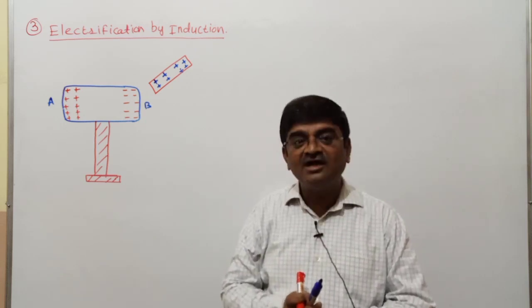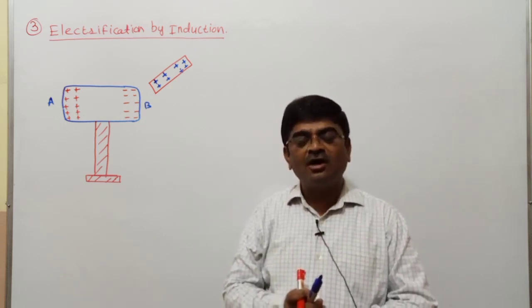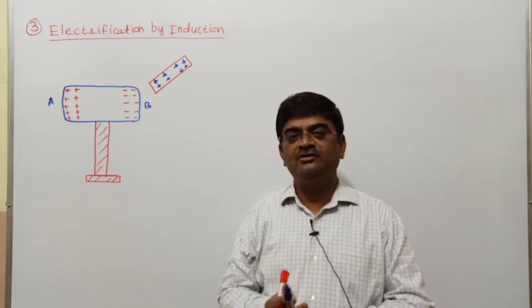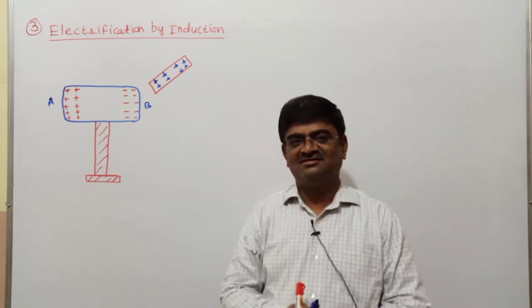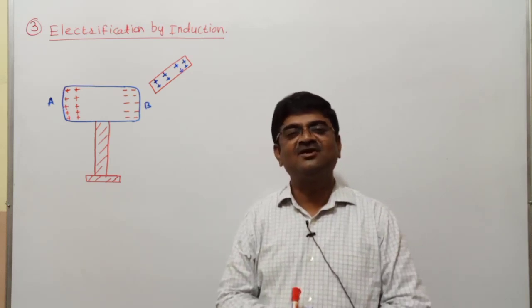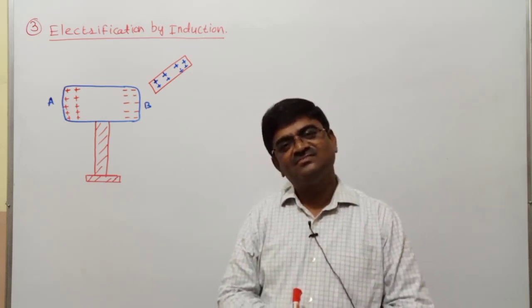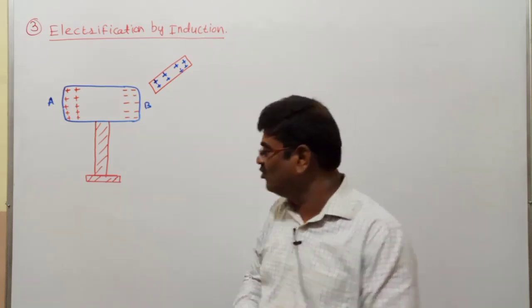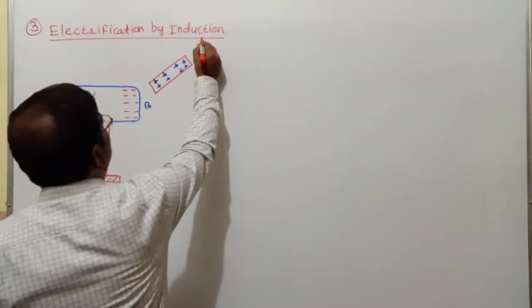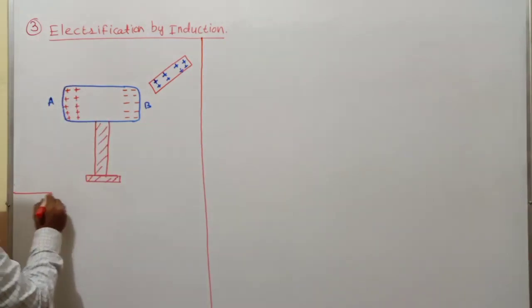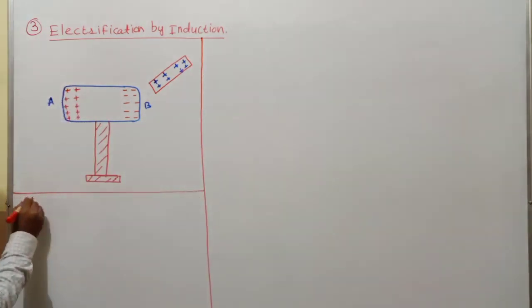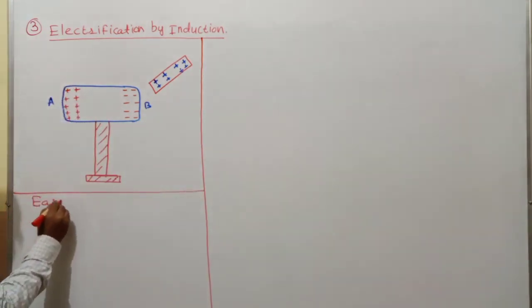So what we do then, in order to either remove or add electrons, I'll go with an arrangement called earthing or grounding.